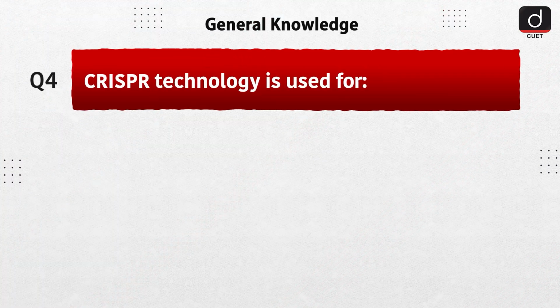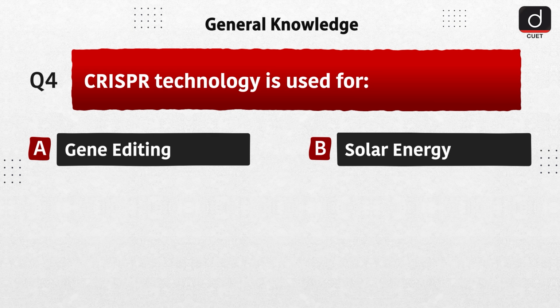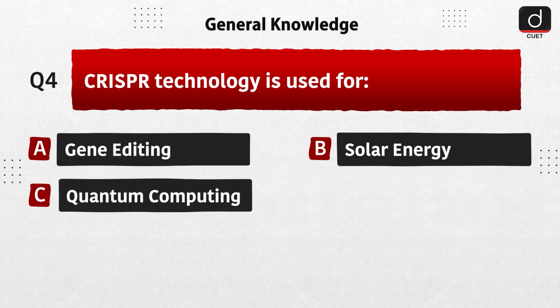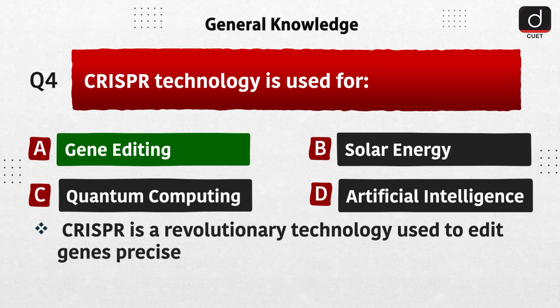Next question is, CRISPR technology is used for A. Gene editing, B. Solar energy, C. Quantum computing, D. Artificial intelligence. The correct answer is option A. Gene editing. CRISPR is a revolutionary technology used to edit genes precisely.